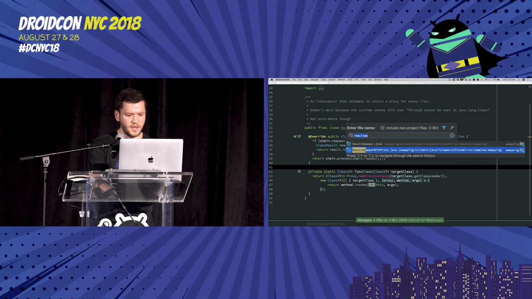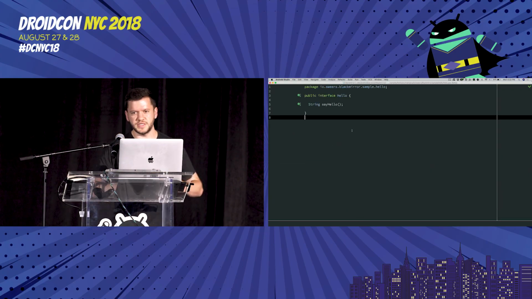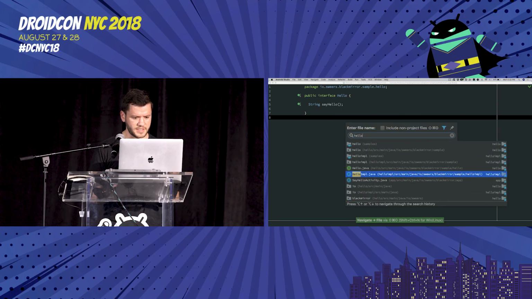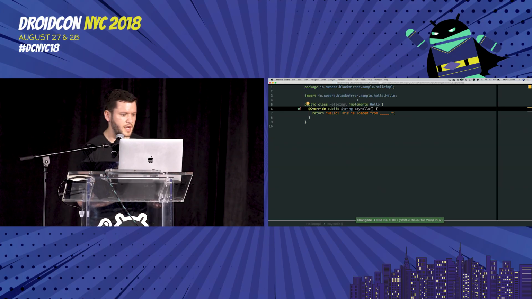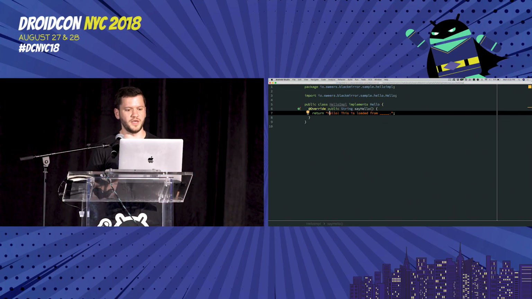Say we have this hello interface. This is in a separate project. It's just a simple interface, has a method, say hello, returns a string. And somewhere we have this hello implementation that says, hello, this is loaded from somewhere. And then we've got a couple of examples that I want to show you here.